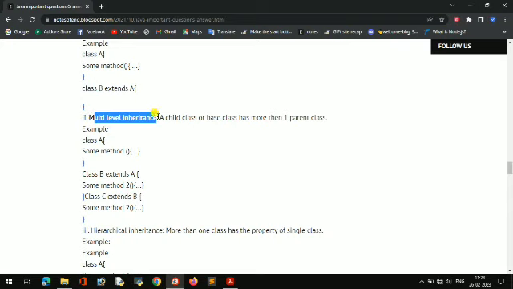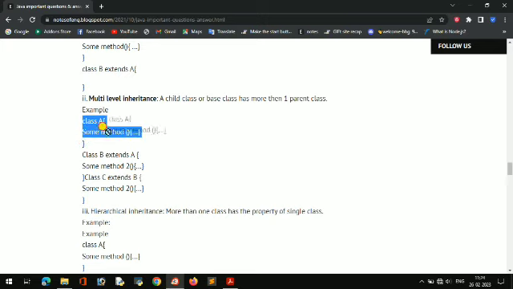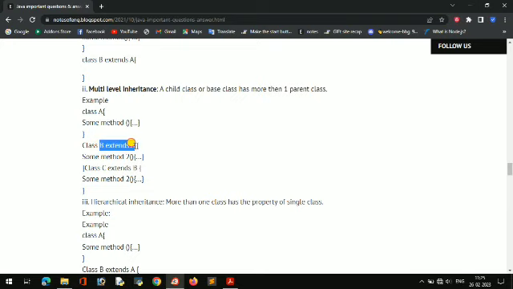Multilevel inheritance means a single child can get the property from one or more classes. Like I have declared one class, and inside it some method like a plus b or some addition method, and I want to use the same method in class B also. So in class B I write class B extends A. So I get the same thing in class B also. And now class C wants the property of A and B both. B already has the property of A, so class C will directly extend class B, and it will get the property of B as well as A. So that is multilevel inheritance.